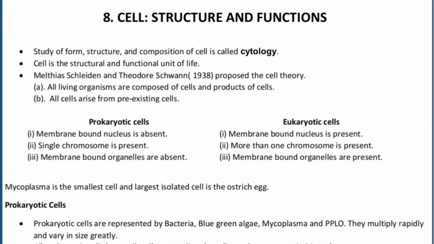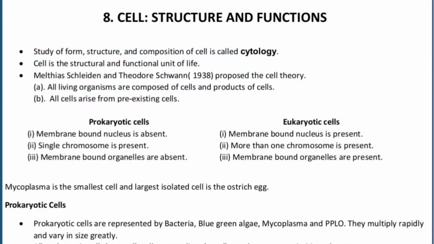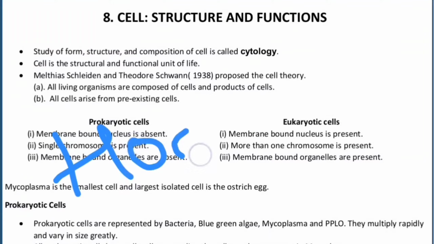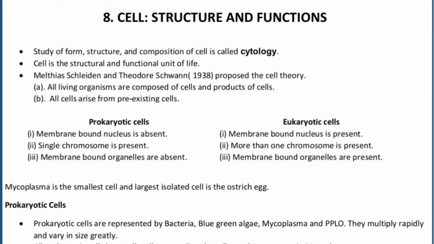Now, cell is the structural and the functional unit of life. This is the definition of cell. And the cell was first discovered by Robert Hooke. Please do remember, it was first discovered by Robert Hooke. He observed a thin slice of the cork and he called them cellula, which means small rooms, and ultimately now we call them cells.